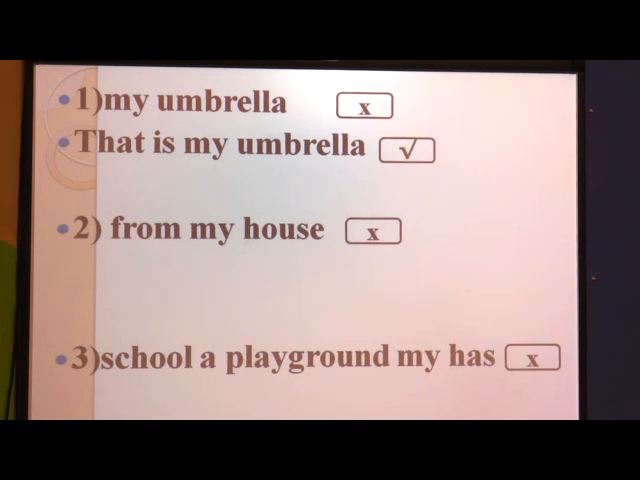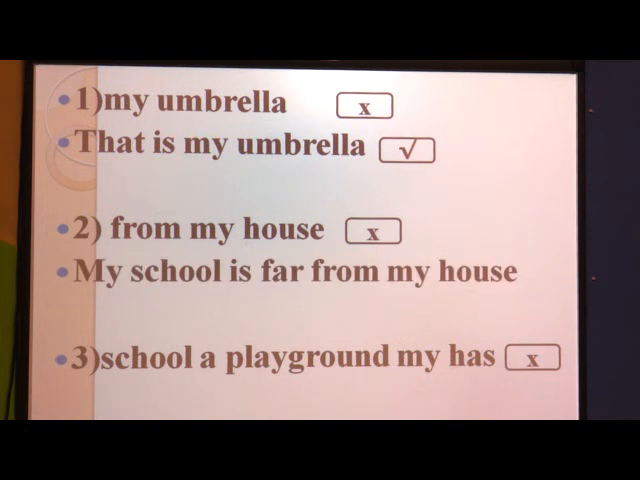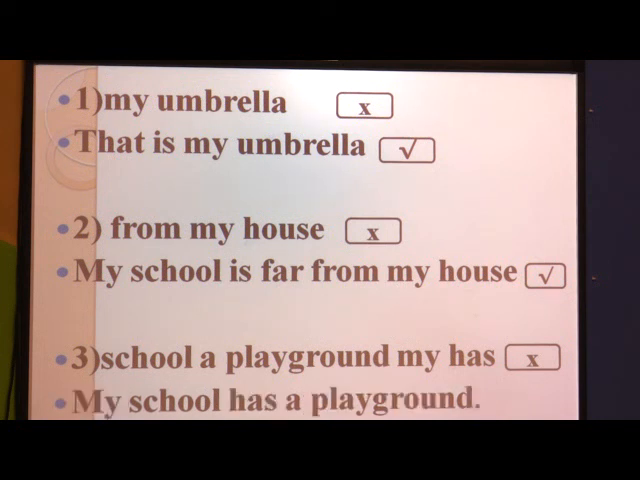Second, from my house is that. So, the correct or complete sense, we can say, is: My school is far from my house. Third one, a school or playground my has. So, the correct answer is: My school has a playground.